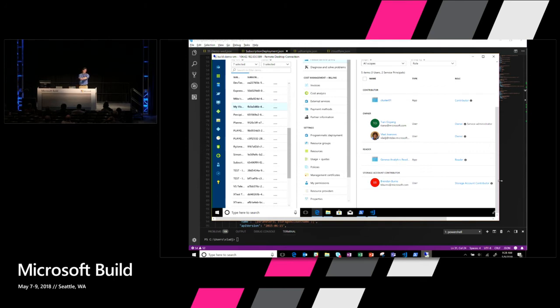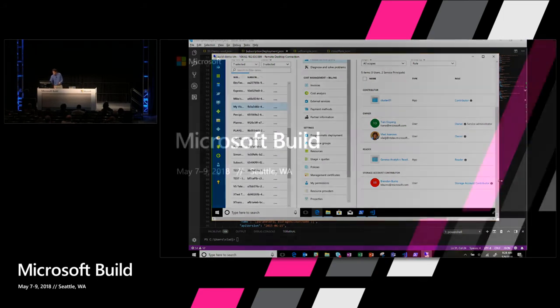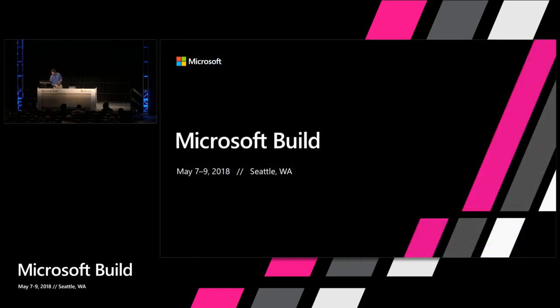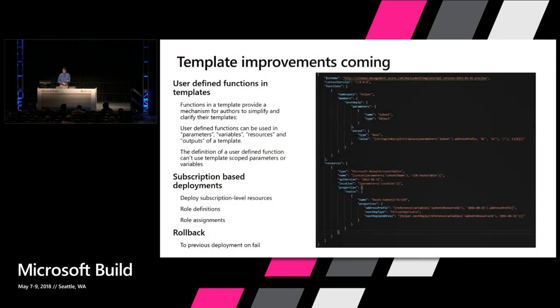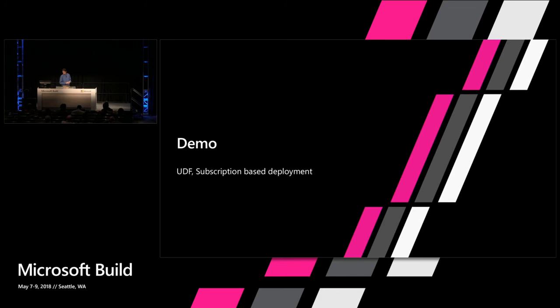How do we get all of the right documents required for the auditors so that they feel like they have plausible deniability of we've done everything we can to make sure the right users have access to the right things, and they don't have access to the things that they shouldn't have access to. So we think some of these subscription level deployments will be interesting for you to use and try. So those are some of the improvements that are coming.